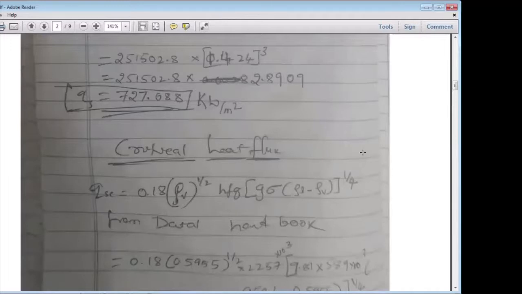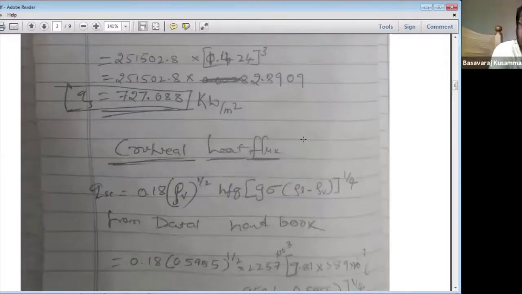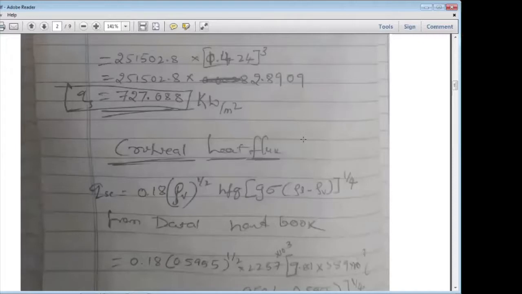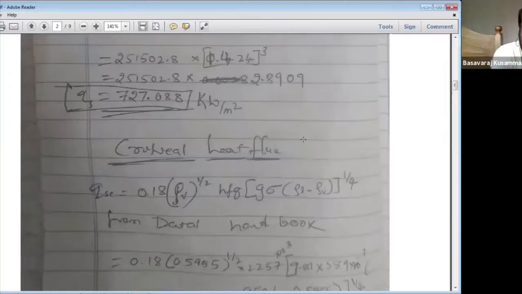Heat transfer is more during the critical state, sir. What does it indicate, for boiling? Heat flux, okay. Mute yourself.